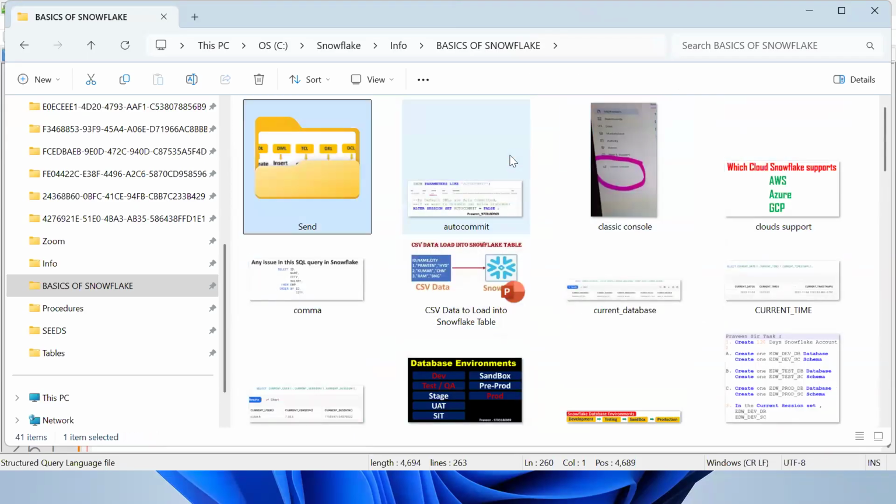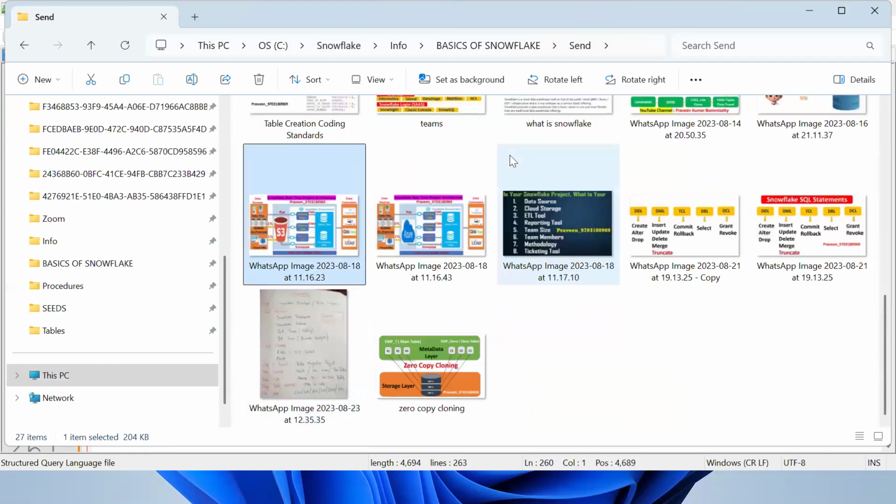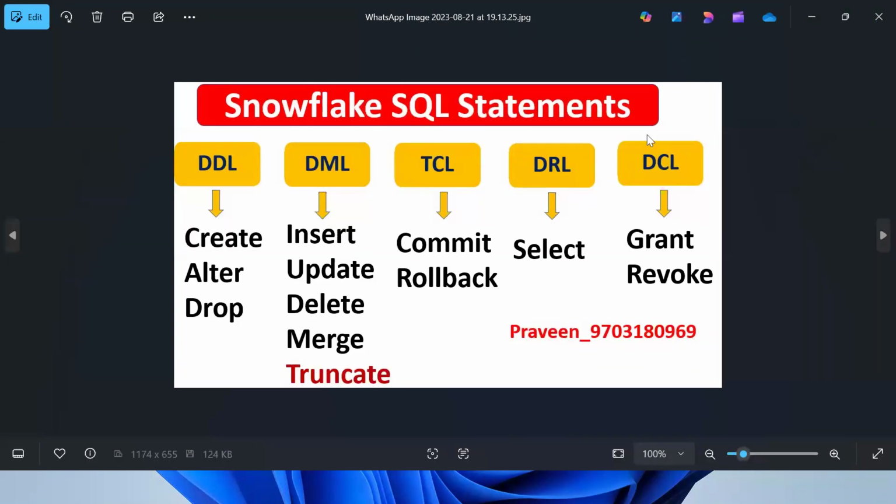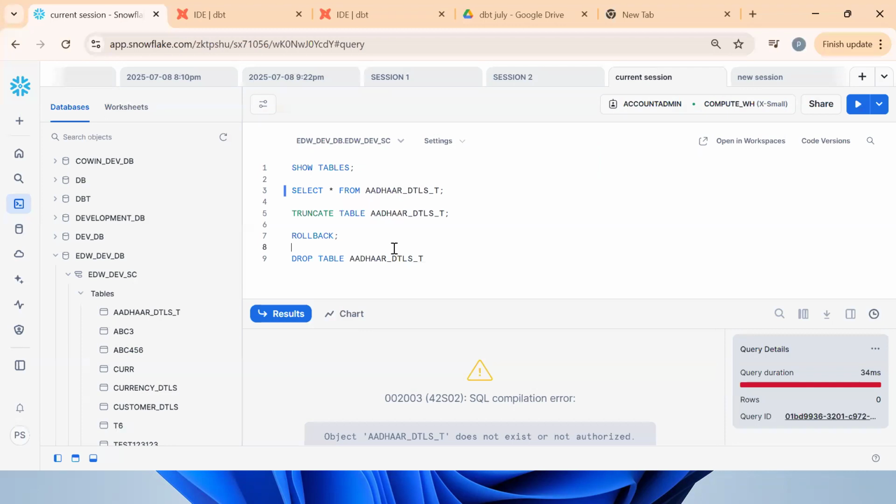Okay. So these are the SQL commands. So DDL, DML, TCL. This is the Snowflake perspective. In a normal database, truncate is a DDL. Got that? So far. So you should do it.